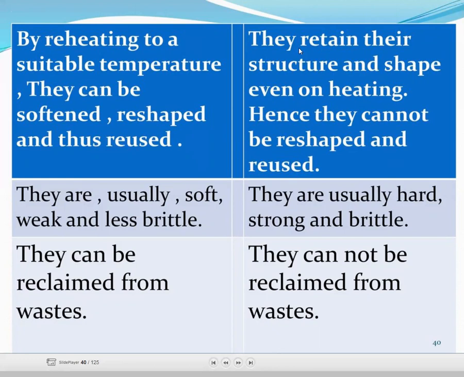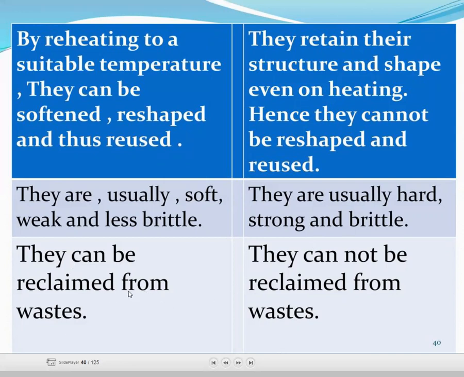In thermosetting material, they retain their structure and shape even on heating, hence they cannot be reshaped and reused. Thermoplastic materials are usually soft, weak and less brittle. Thermosetting materials are usually hard, strong and brittle.